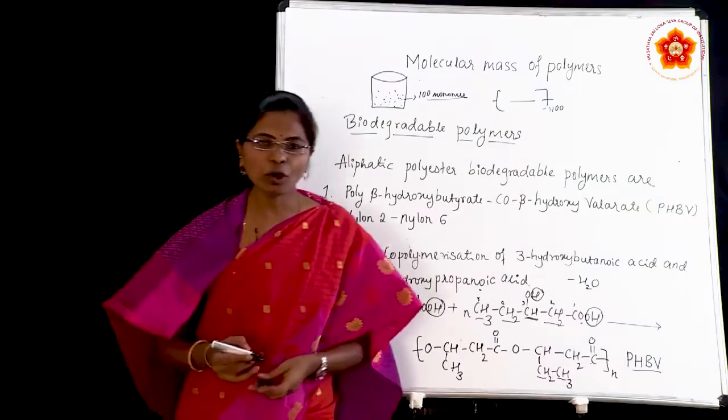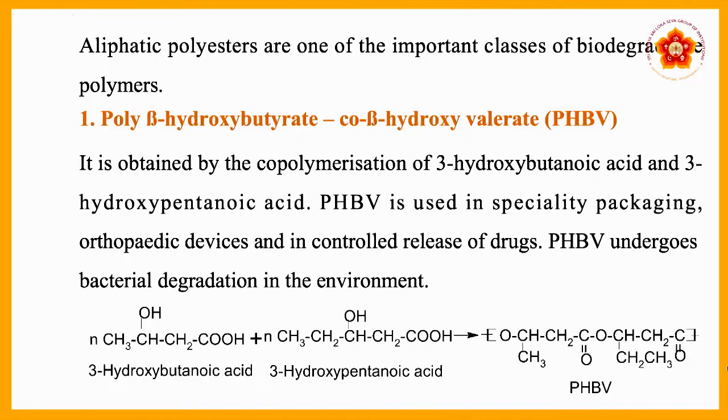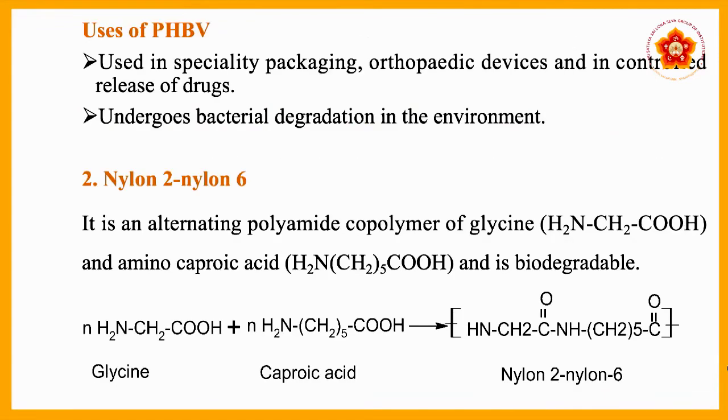The uses of PHBV are in specialty packaging, orthopedic devices, and controlled release of drugs, and it also undergoes bacterial degradation in the environment. Very important, we have to remember the uses of PHBV. The next one is nylon 2 nylon 6.